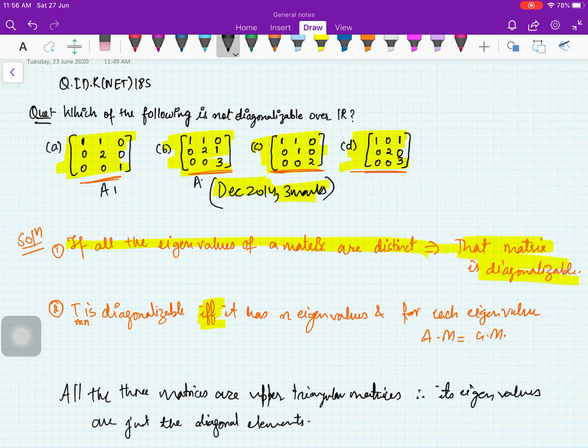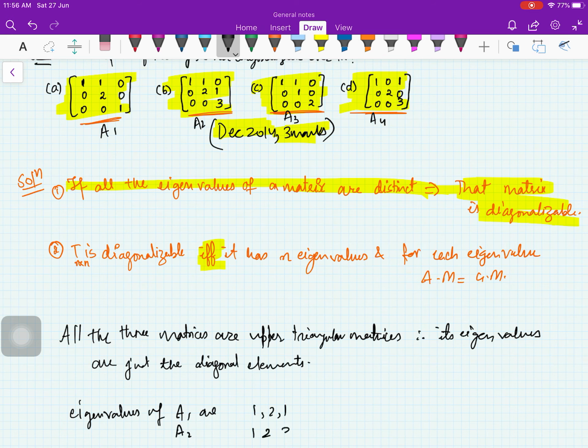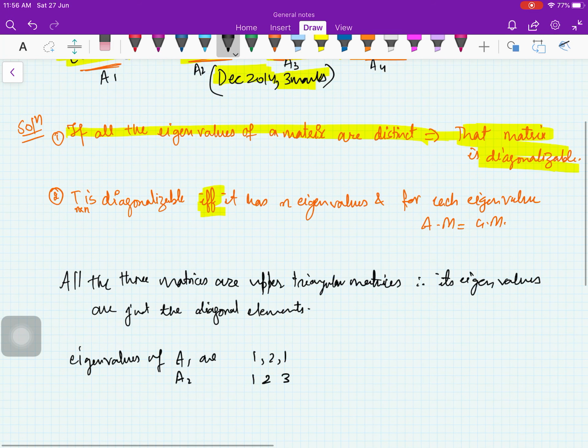Therefore, if you call them A1, A2, A3, A4, the eigenvalues of A1 are 1, 2, 1, of A2 are 1, 2, 3, of A3, your matrix is 1, 1, 2, and for A4 are 1, 2, 3.